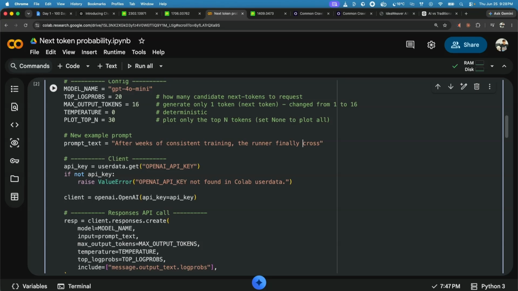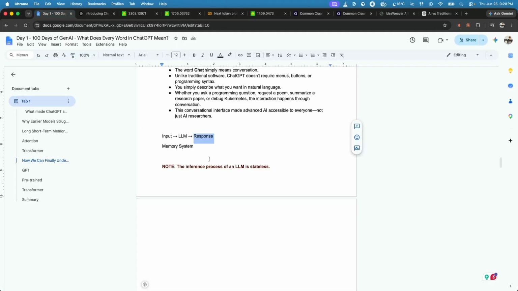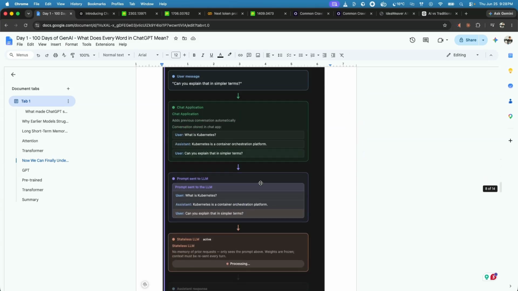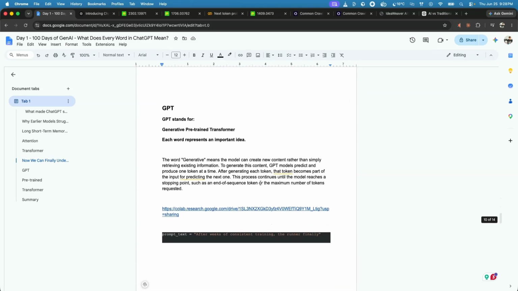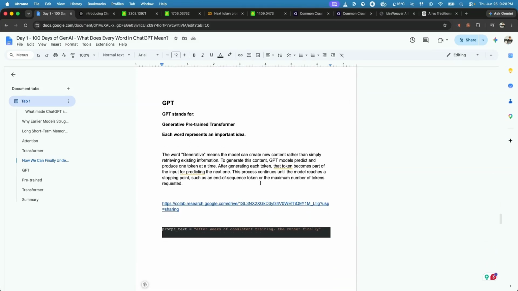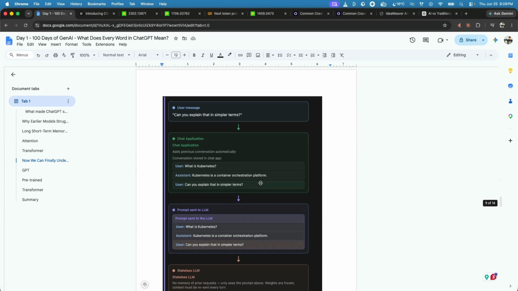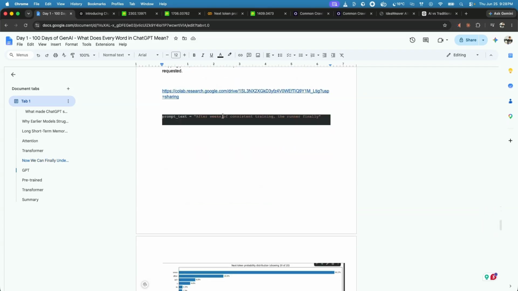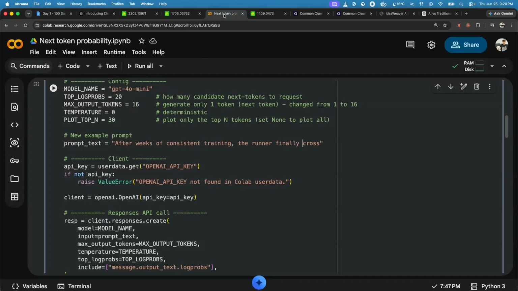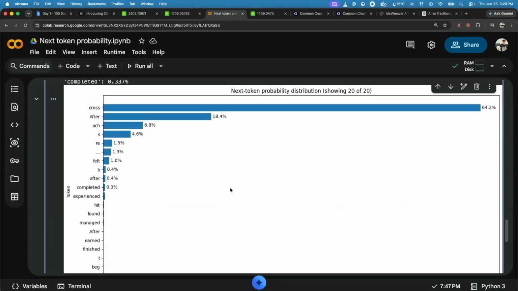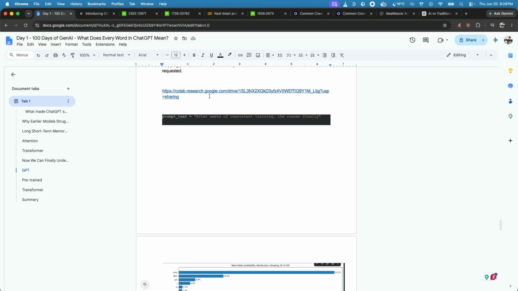Now the important point is when this loop is going to be broken, at what point the LLM will stop generating a response. There are two conditions which need to be met, after which the LLM will come out of the loop. For example, we ask, after weeks of consistent training the runner finally, and the word cross has the highest probability, so in the next iteration it is going to add cross over here.